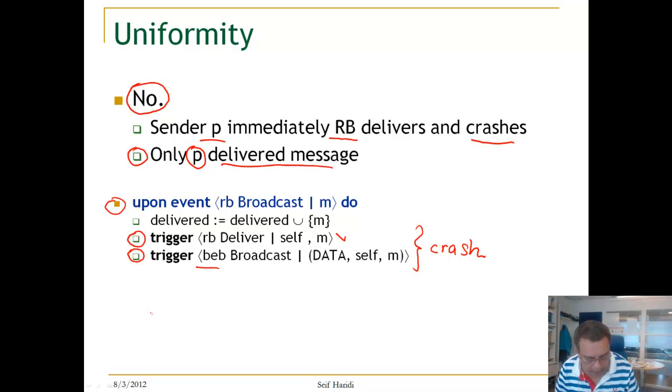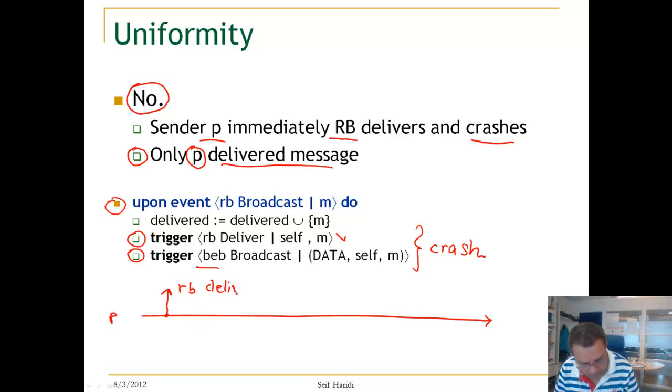Seeing it in another way, you can look at it this way. If here is our process P, it triggers an RB deliver, and then it triggers a BEB cast, and then here it crashes.